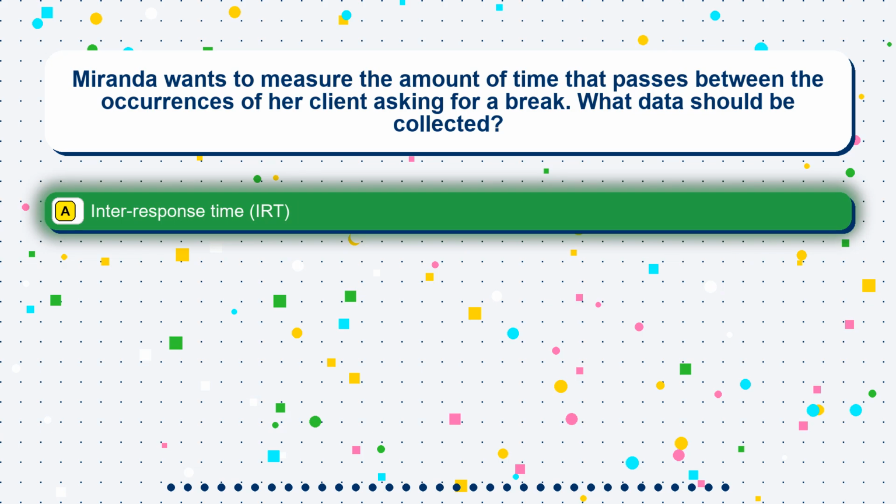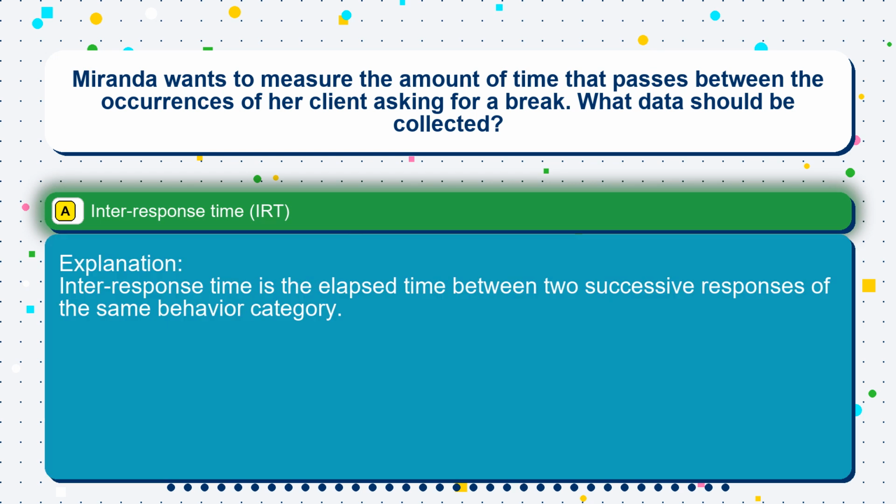The correct answer is option A. Interresponse time, IRT. Interresponse time is the elapsed time between 2 successive responses of the same behavior category.